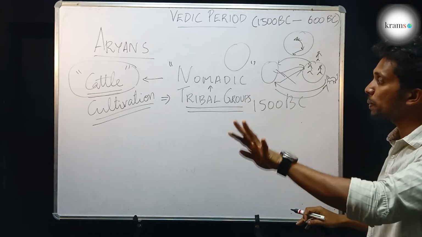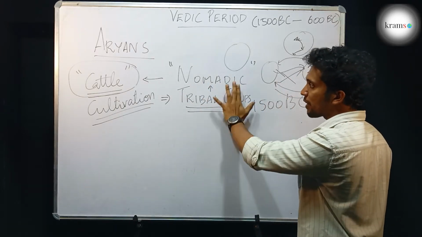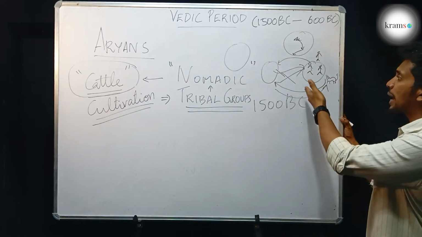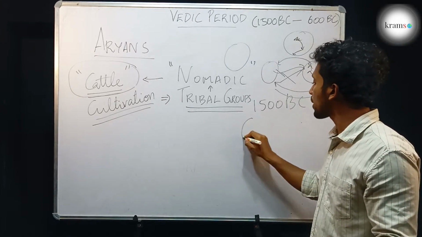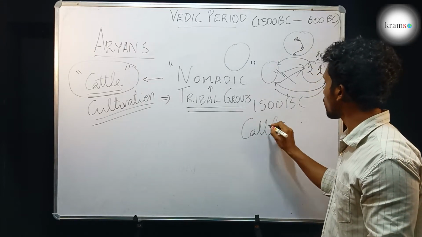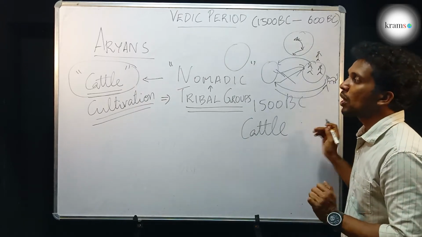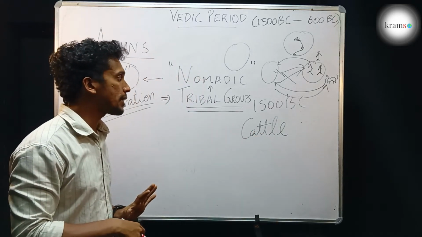And hence during those periods, the people were living as tribes. They were nomadic and their main occupation was cattle rearing. And during that period, the main wars that they had fought were also for cattle, which is their wealth. So Aryans were one such tribal group in the world at that time.